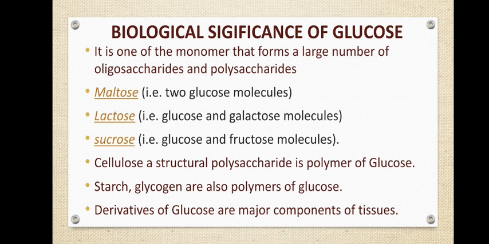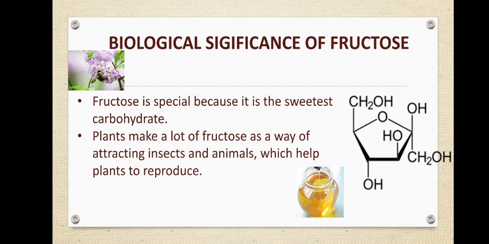Not only these, there are hundreds of different derivatives of glucose. In one form or another, it forms a large number of structural and functional components of cells, tissues and organisms. So, glucose is one of the very important monosaccharides, which is a primary fuel providing energy to the cell as well as to the body.